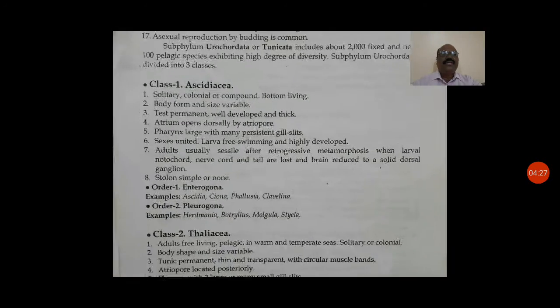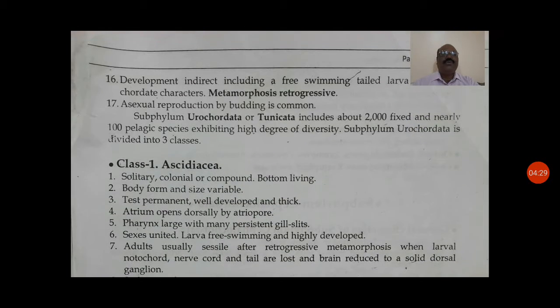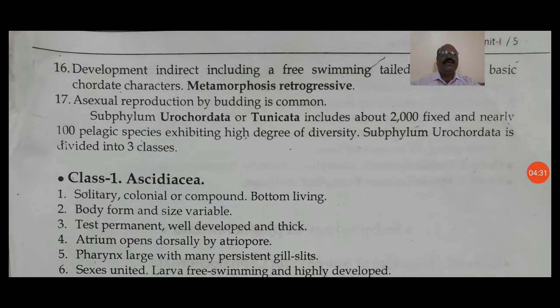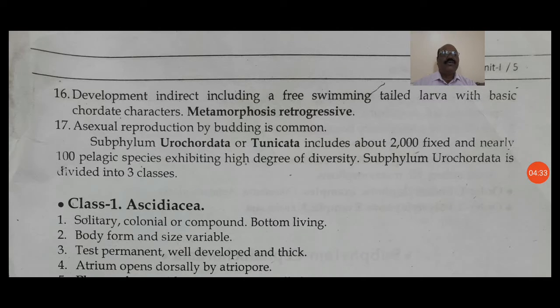The development is indirect, including a free-swimming, tailed larva with basic chordate characters, and the metamorphosis is retrogressive. Later on we will discuss in Herdmania what retrogressive metamorphosis is. Asexual reproduction by budding is common.